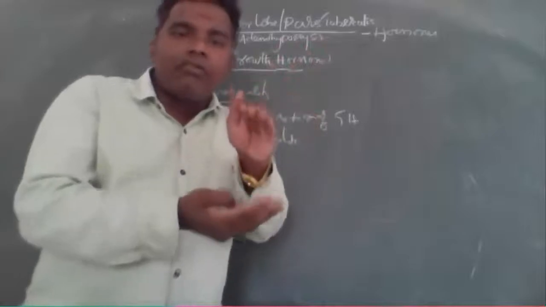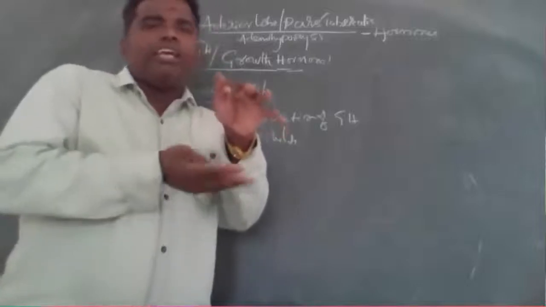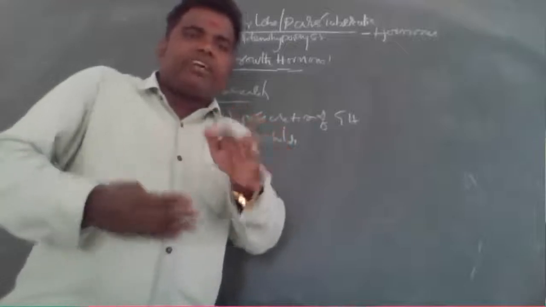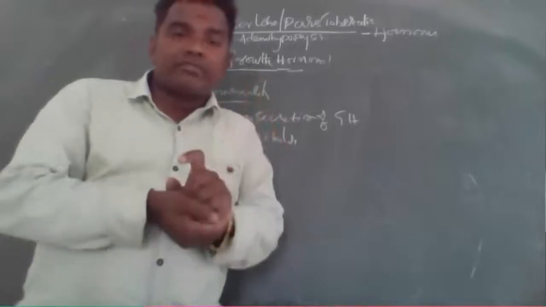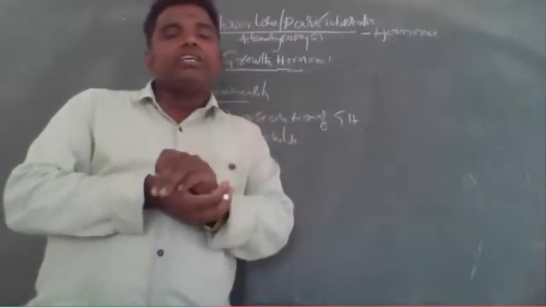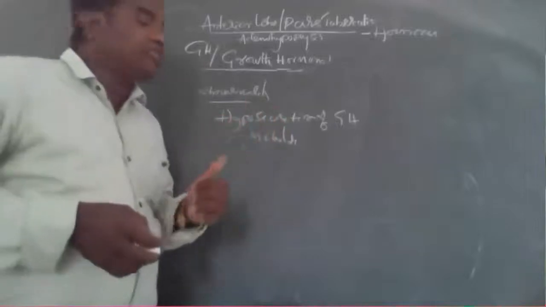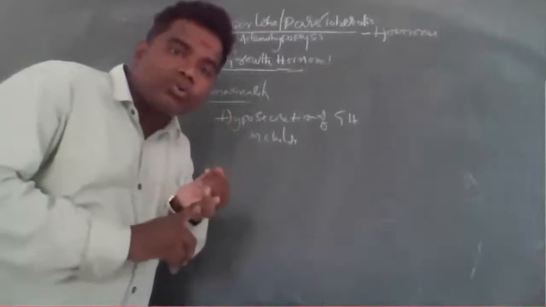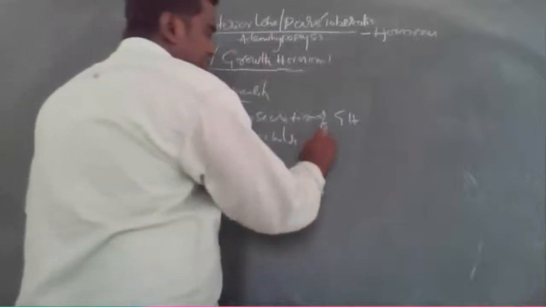That's why, as the children's age increases, their size does not increase. The body does not grow. Even at 15 years, 20, 25, 30, 40, 50 years, they stay very small because of lack of GH, because of hyposecretion of GH. In hyposecretion of GH hormone in children, bones and muscles are not grown, so they are always small in size.